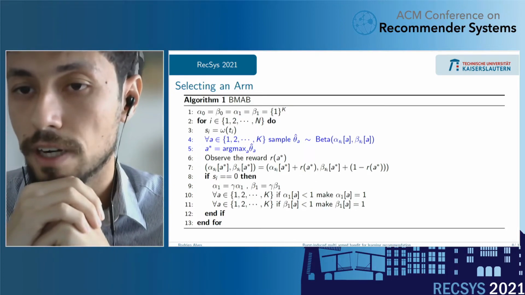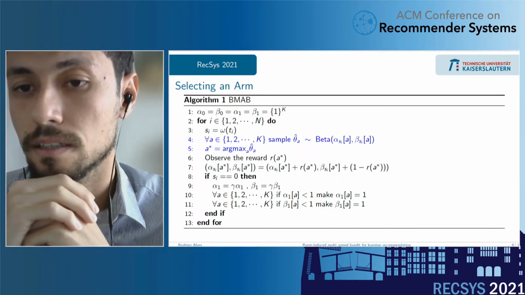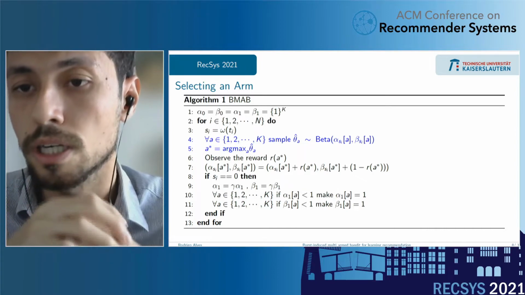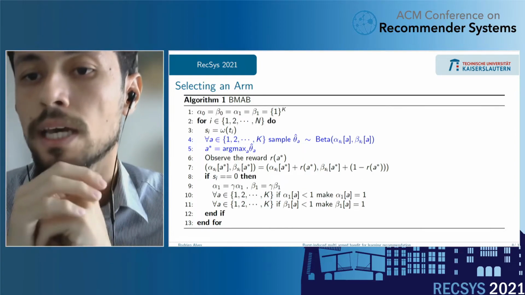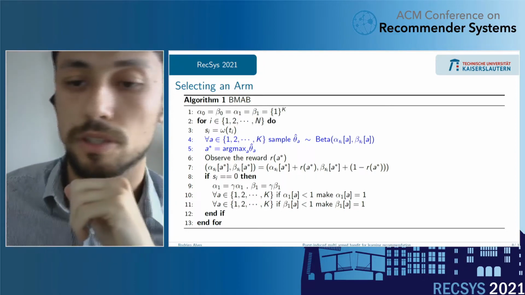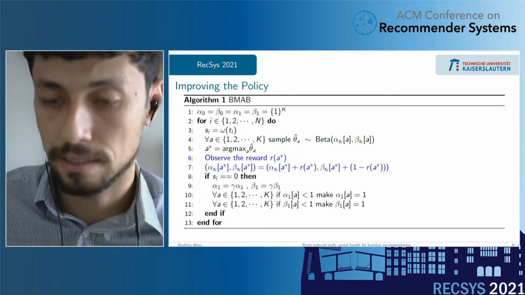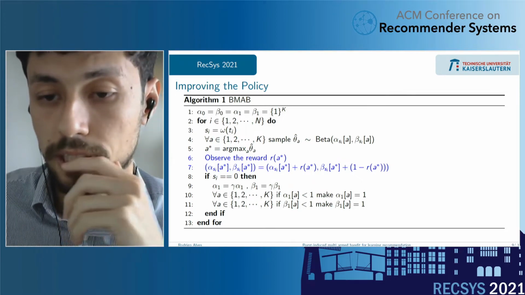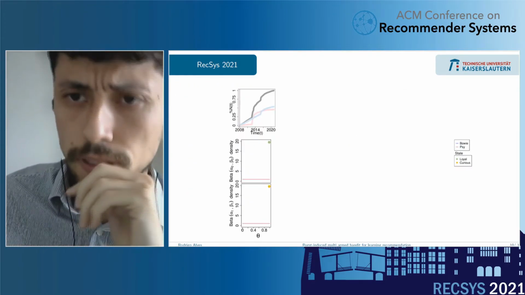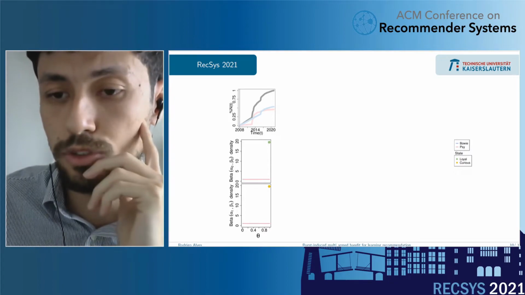After we define the states that we belong to, we sample thetas for each of them, choose the best arm, and observe the reward as in normal Thompson sampling. And after that, we update the priors. Just to quickly illustrate how it works.